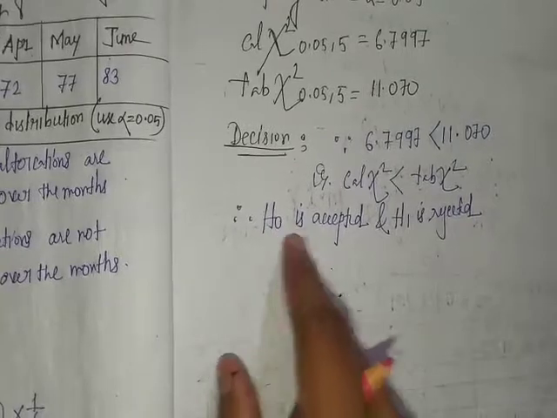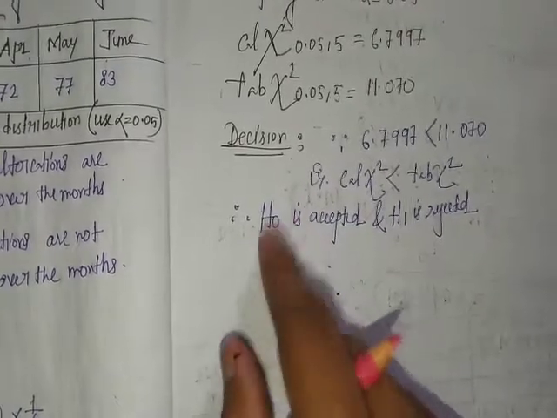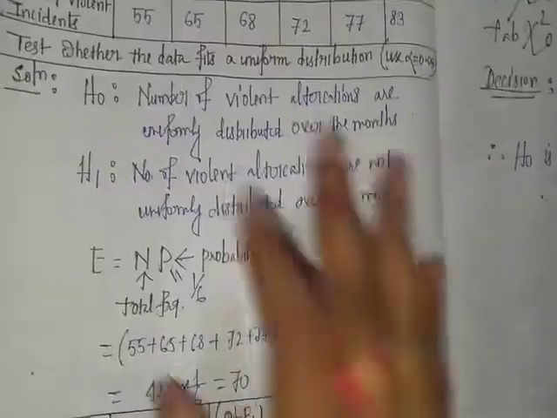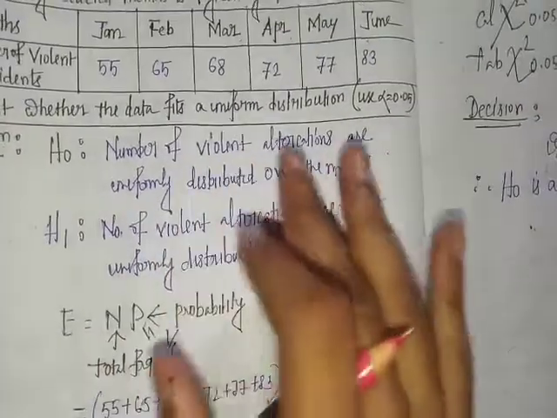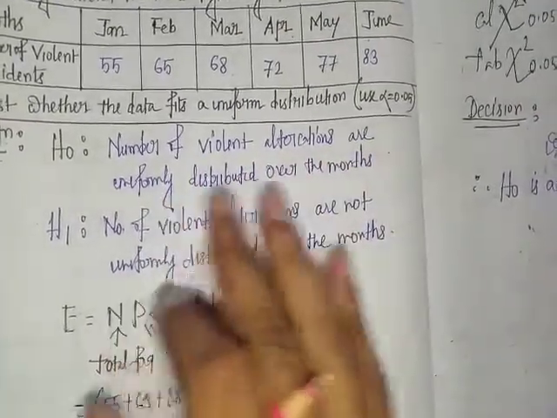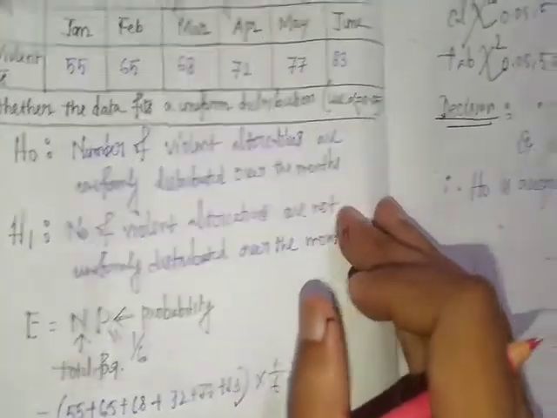Since the null hypothesis is accepted, this statement is true. So the number of violent altercations are uniformly distributed over the months.